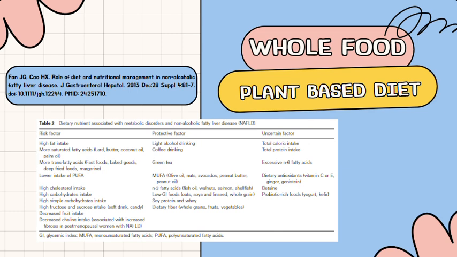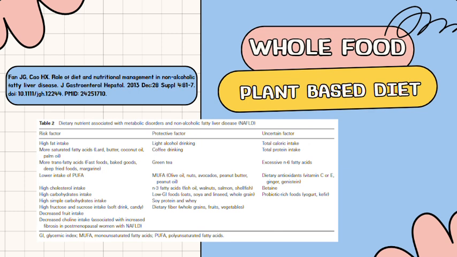Protective factors are actually coffee drinking and green tea drinking, which have been shown to have antioxidants as well as vitamins and minerals. Omega-3 fatty acids, which include fish oil, walnut, salmon, and shellfish. Low GI foods. So GI stands for glycemic index. And essentially a low glycemic index food is something that you eat that is not going to turn into sugar right away, the second it hits your tongue or the second it hits your stomach.